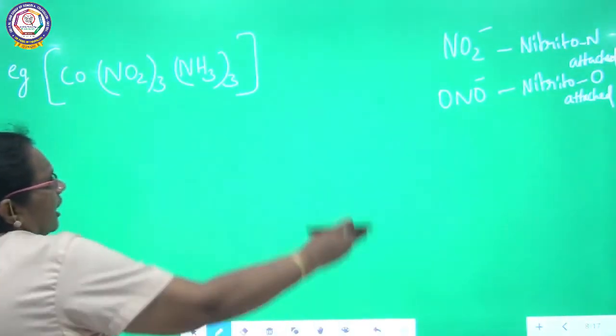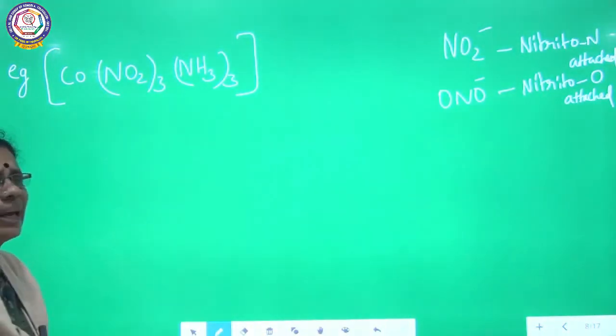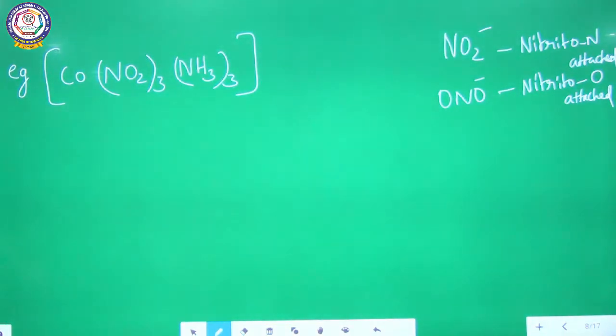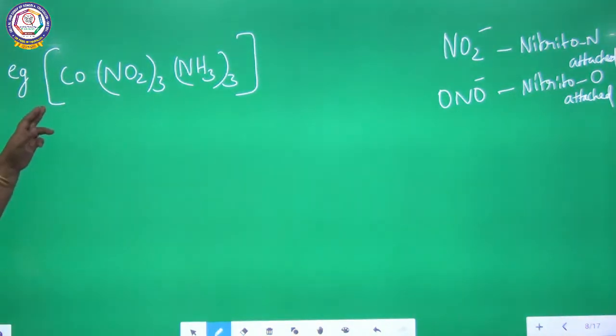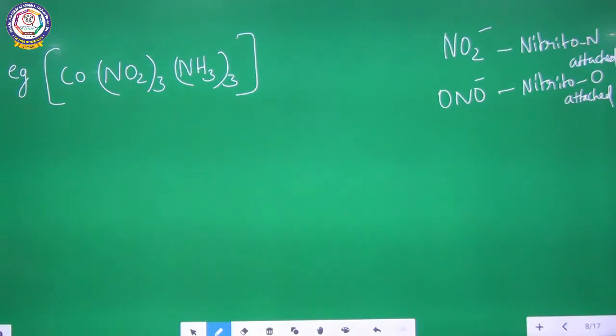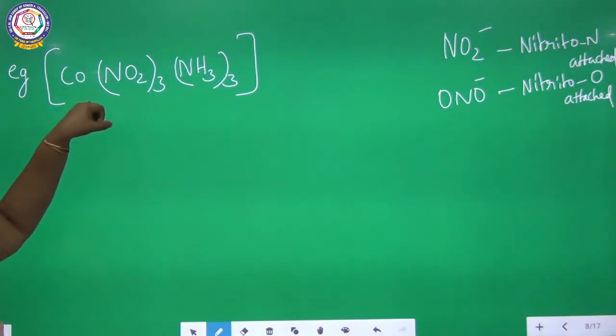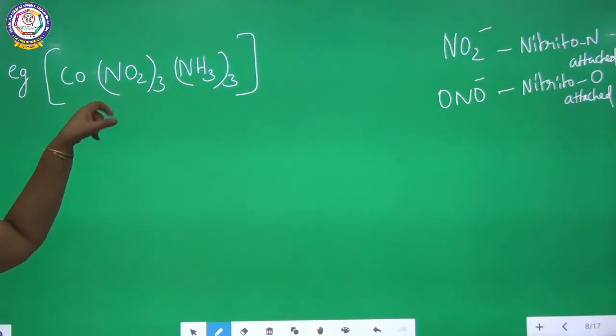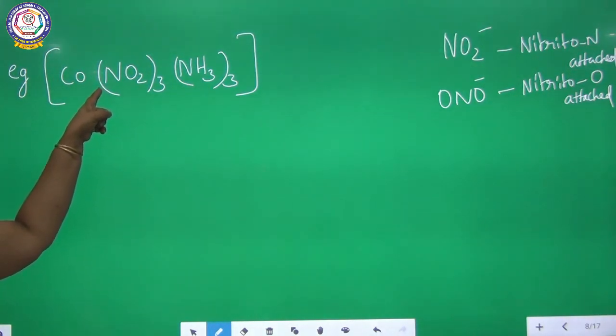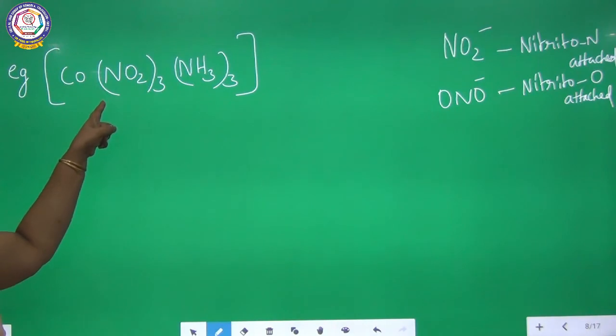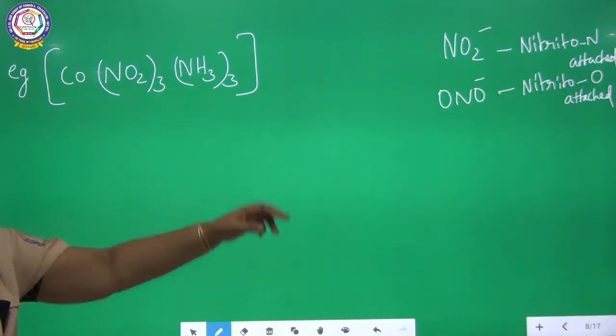So after this I am going to explain this complex now. We are going to name this complex. Cobalt is the central metal ion here. Already I told you NO2 minus. Here the coordination is taking place through nitrogen. Already I have explained that.